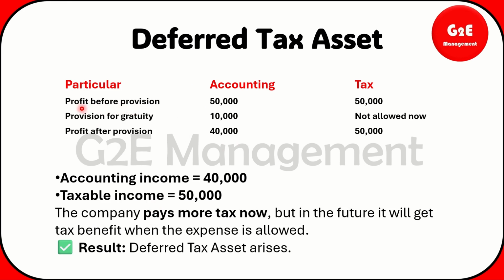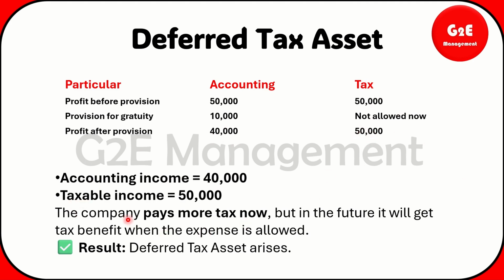From here you can look, profit before provision is 50,000, and in the tax book also the same thing. Provision for gratuity in the accounting book is mentioned as 10,000, but in the tax book we are not giving any deduction because we are not paying the employee yet. Profit after provision will be 40,000 in the accounting book, and 50,000 in the tax book. So accounting income will be 40,000, taxable income will be 50,000.